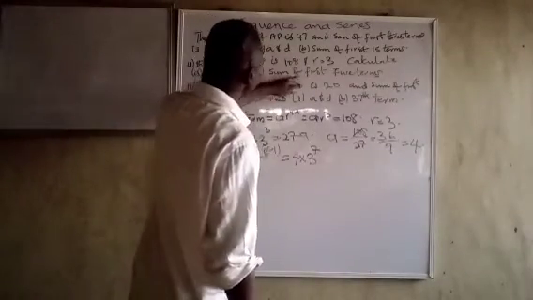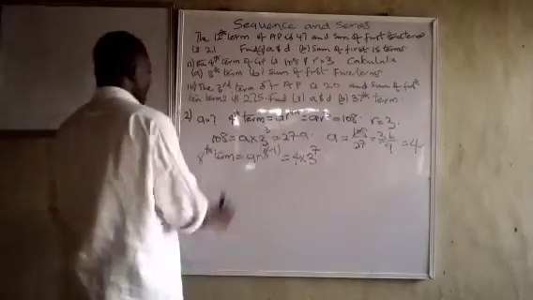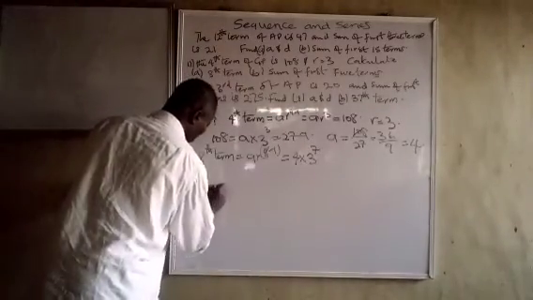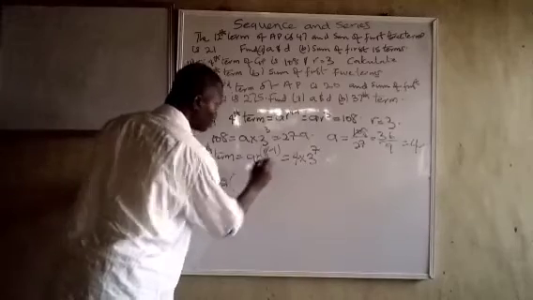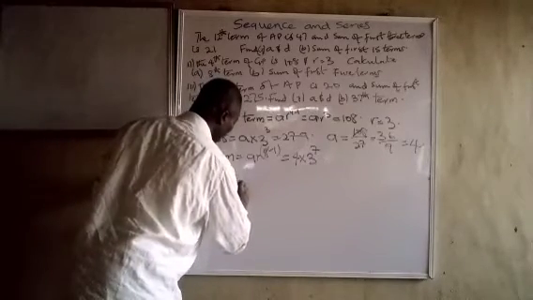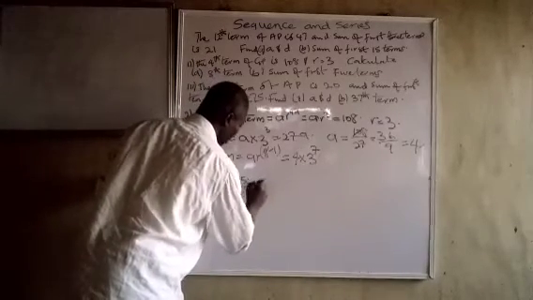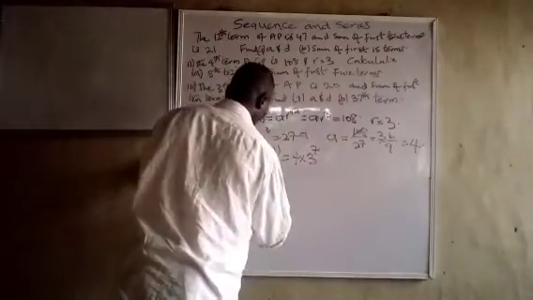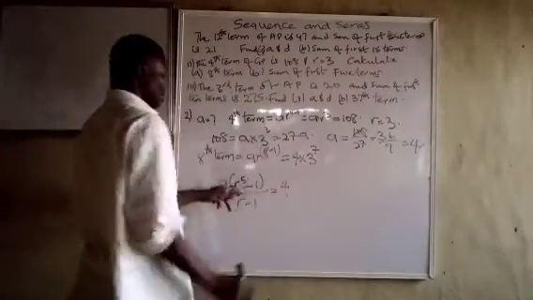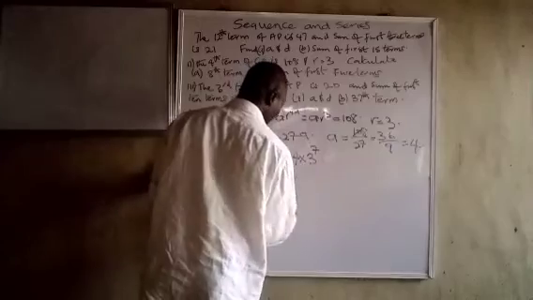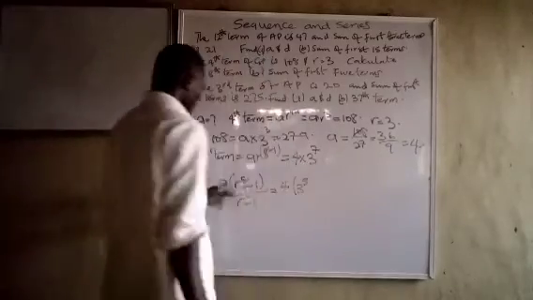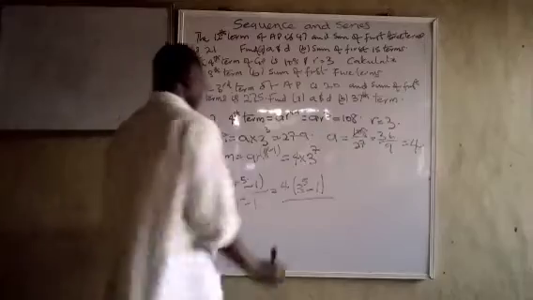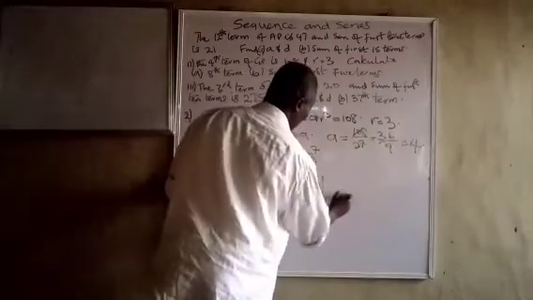I say the sum of the first 5 terms. The sum of the first 5 terms, because it is GP, S5 will be equal to A into R raised to the power 5 minus 1 over R minus 1. What is our A? We know our A to be 4. What is our R? We know our R to be 3. 3 raised to the power 5 minus 1 over 3 minus 1. So this one is 2.